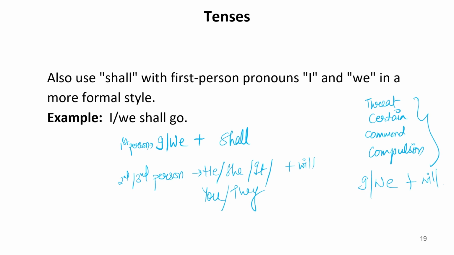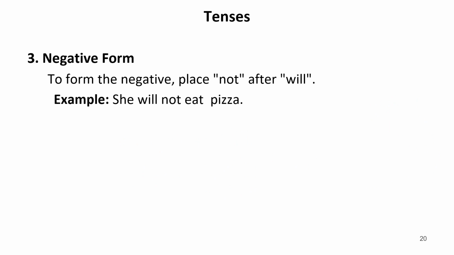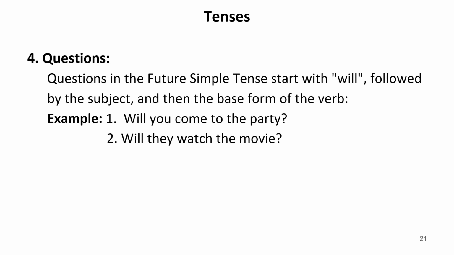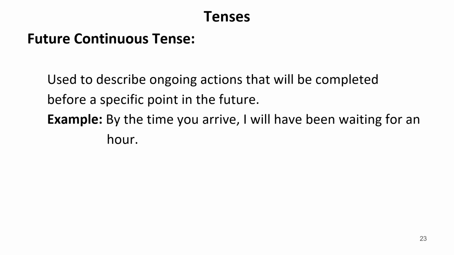So let us move to the another tense. So now we have the negative form of that particular sentence in future indefinite tense. She will not eat pizza. And if we write this in question form, will you come to the party or will they watch the movie? Now let us move to the next tense. That is future continuous tense. Now we'll learn future continuous tense.